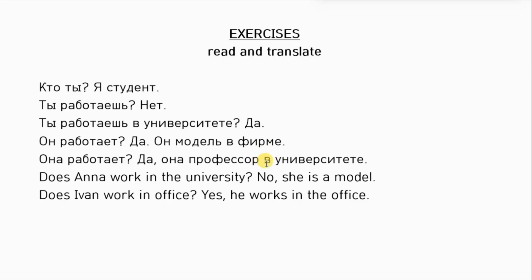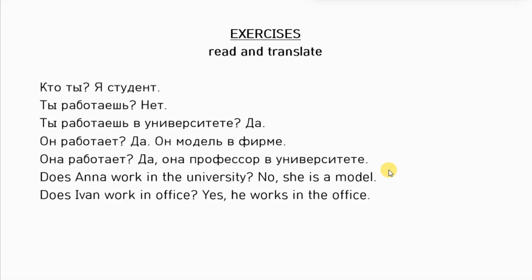I will try to translate it as it is in Russian, so it's easier for you to remember. Because if I say at the university, then you might be confused which preposition to use. The next one. Does Anna work in the university? No, she's a model. And here we will start with the subject.